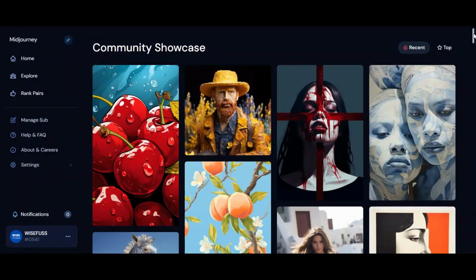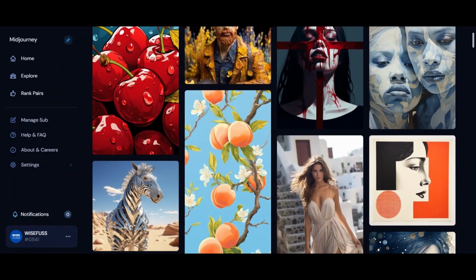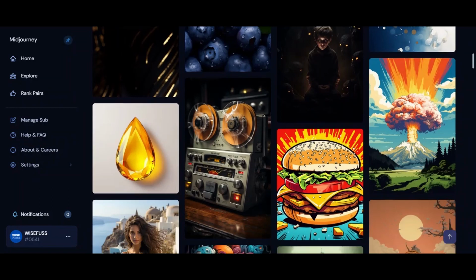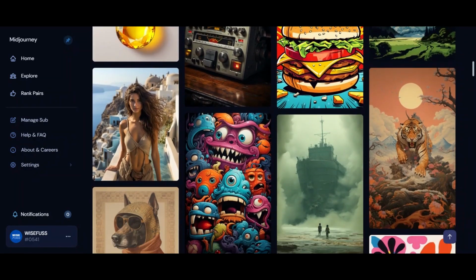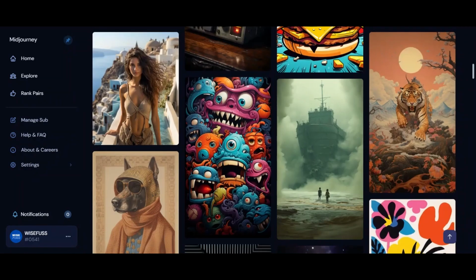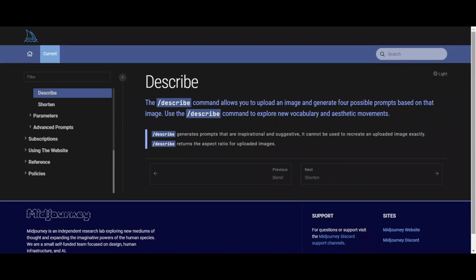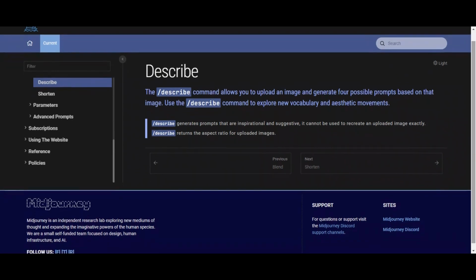Step number 1, the artistic evolution. Art, as we know, is boundless. It evolves, it transcends, and it surprises. But what if I told you that there's a tool that can spark an infinite chain of creativity? Enter Midjourney's Slash Describe tool. This remarkable feature isn't just about describing an image, it's about envisioning new dimensions, new interpretations, and breathing fresh life